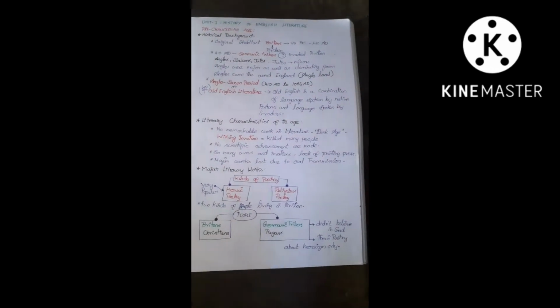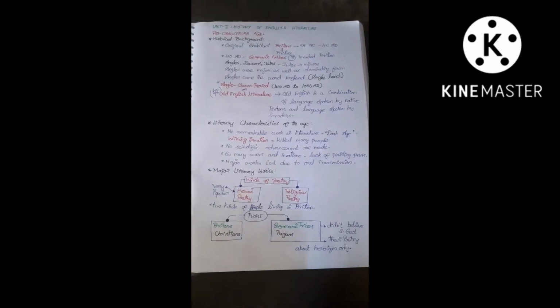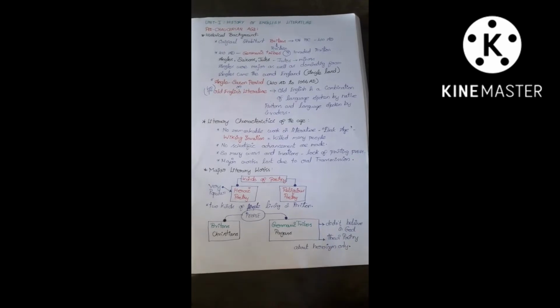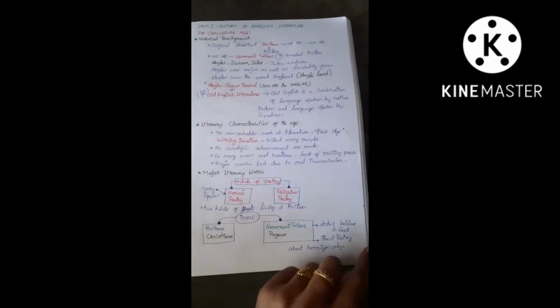UG TRB classes, Unit 1. The topic is the history of English literature. The first topic in this unit is the age of Chaucer. Before we jump into the age of Chaucer, let us know a little more about the pre-Chaucerian age.